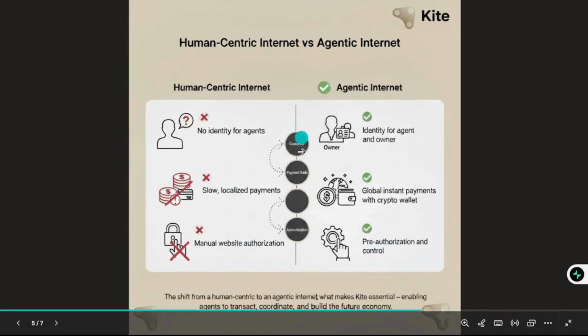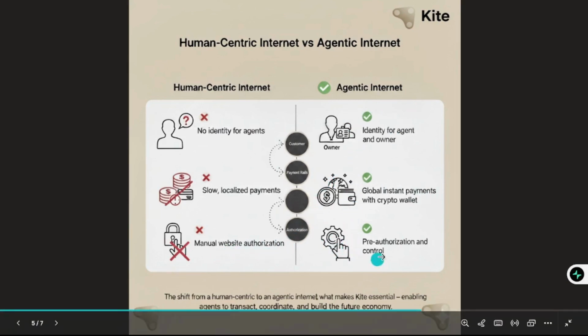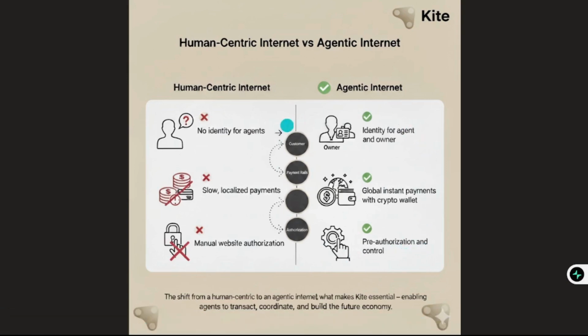So they are different from the human-centric internet, which uses the old payment solution, that's local payments, while the agentic internet uses global instant payment, which includes a crypto wallet. We also have manual website authorization for humans, whereas agentic uses pre-authorization and control security for the platform. And we have identity, which has to do with KYC for humans, and no KYC for agents. So that's the difference between them.